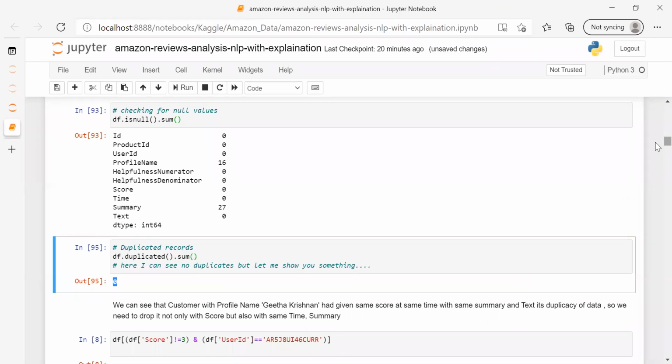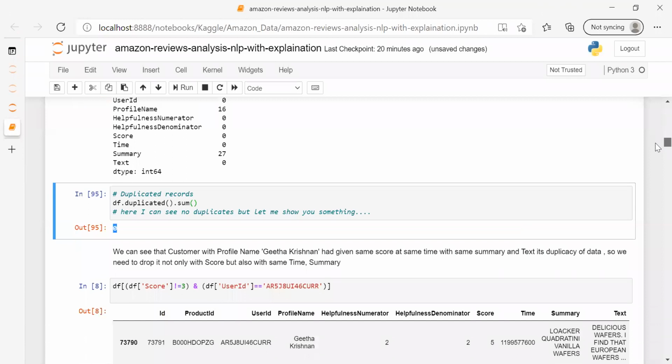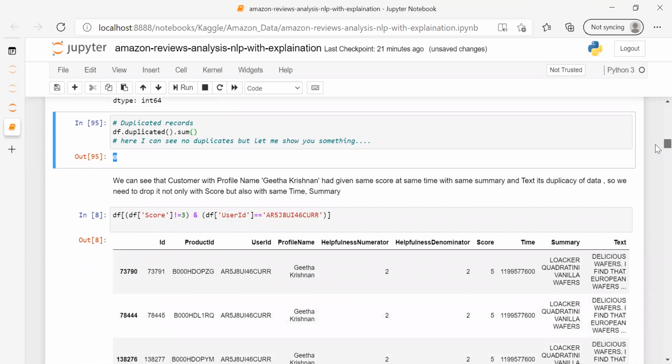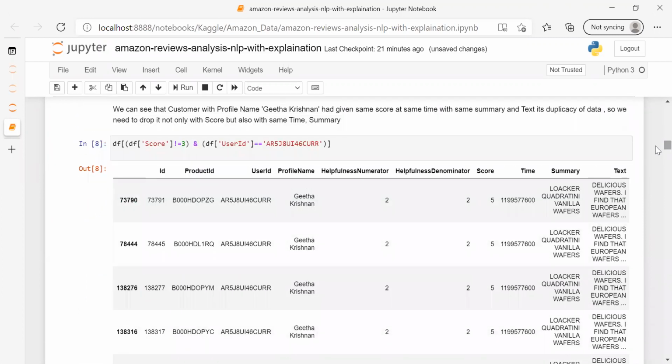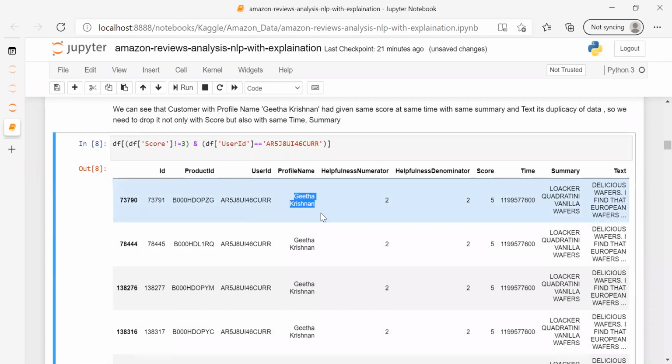But what I have seen here is that I have duplicated entries, not in the complete record, but in some columns. Let me show you. What is this? So I have a customer profile name, Geeta Krishnan. I'm going to explain this code, don't worry about it. Let me show you the output first so that you will be able to map it.